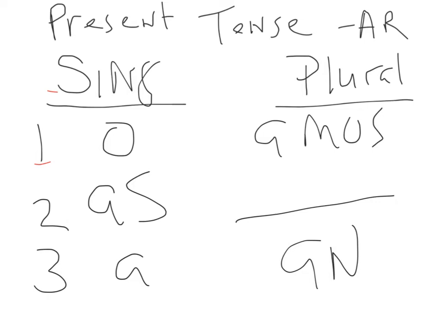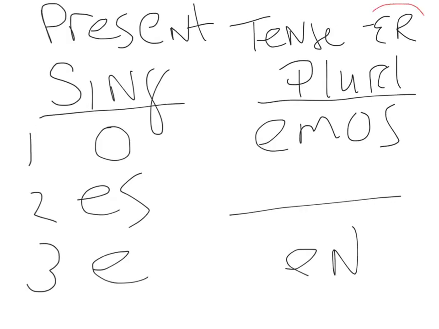Número 16. Do you have your ER endings? Do you know those? Present tense ER endings like comer, to eat: I eat, yo como. You familiar singular, you eat, comes. She eats, ella come. We eat, nosotros comemos. They eat, ellos comen.